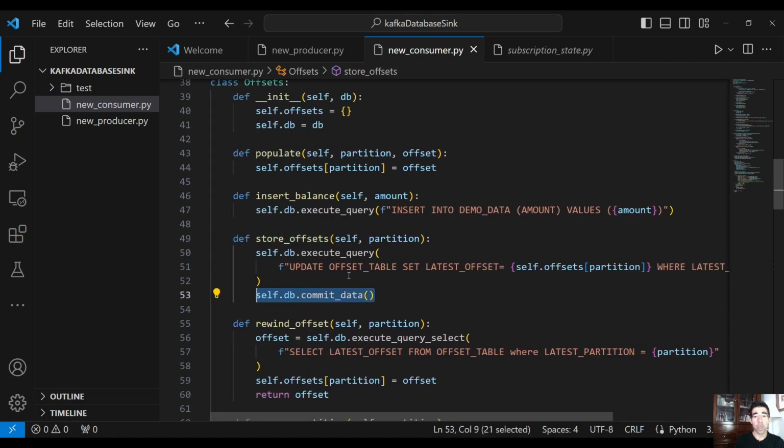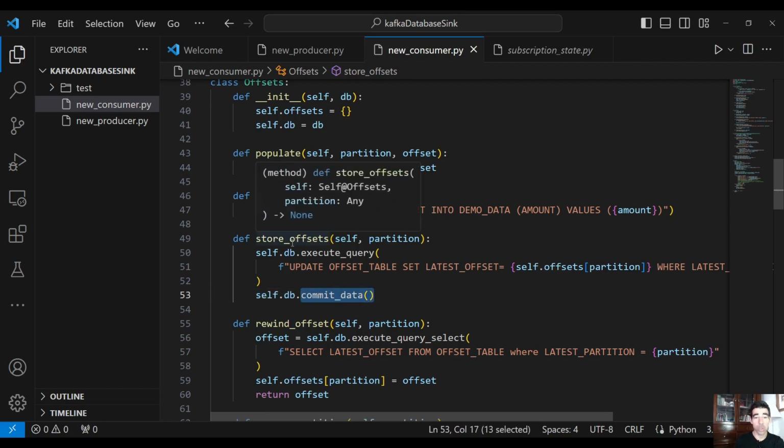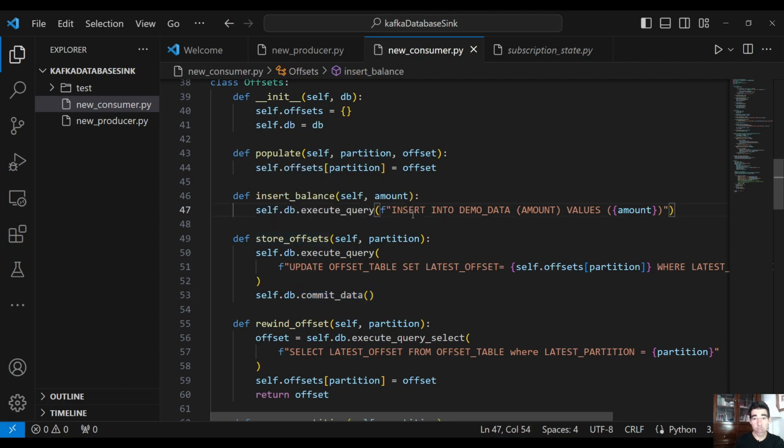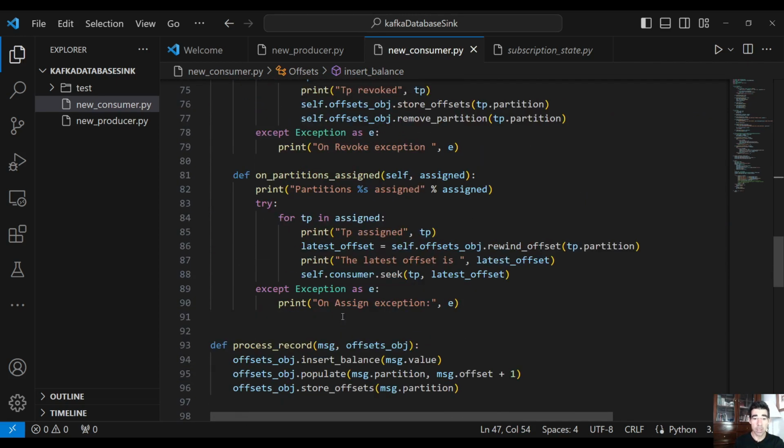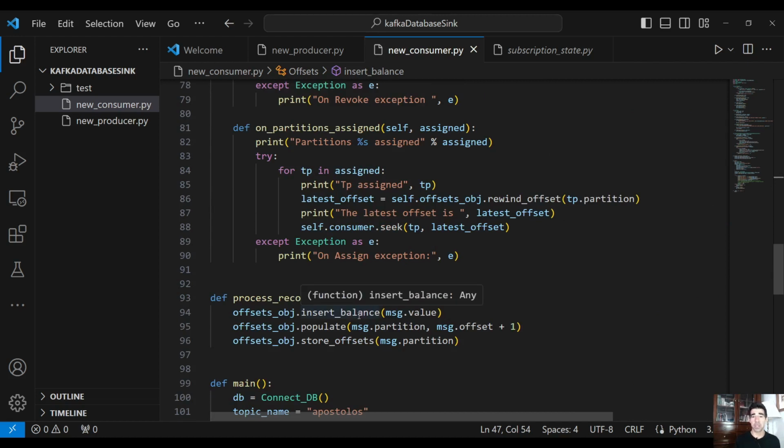This is very important because we don't want to commit the amount if we haven't saved the latest offset in the database, right? In one transaction, we need to save both. And that's why the commit data is when we store the offsets and not when we store the amount. In one transaction, we pass the amount and the offset. Perfect. And that's the whole thing, right? That's pretty much it.